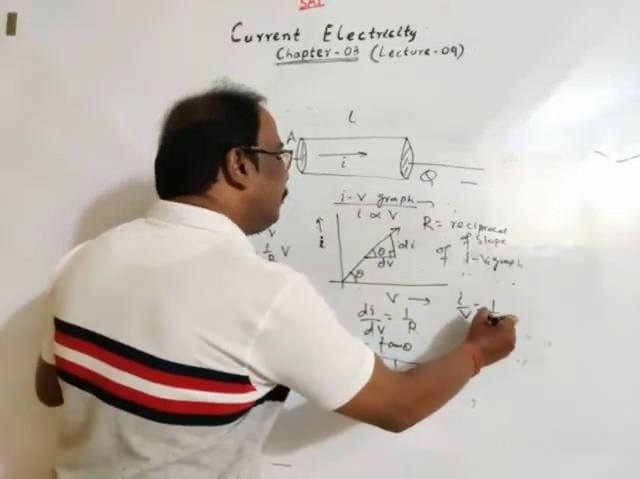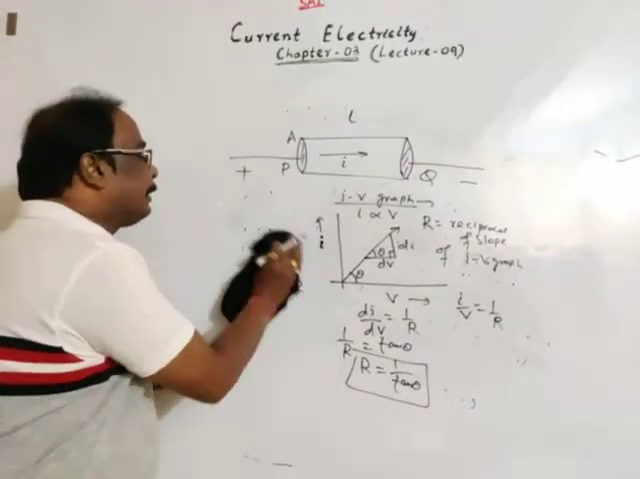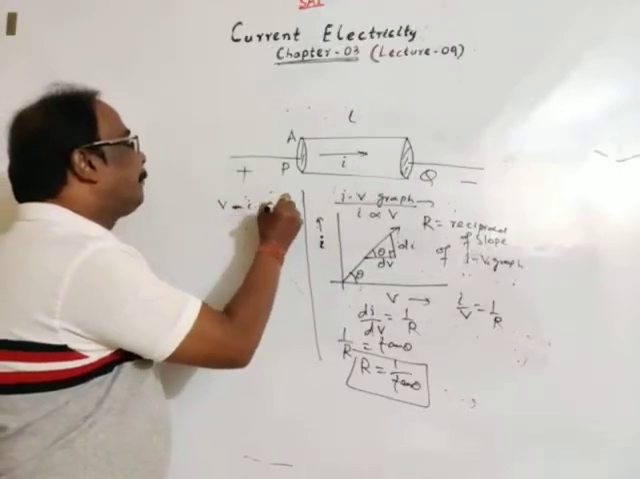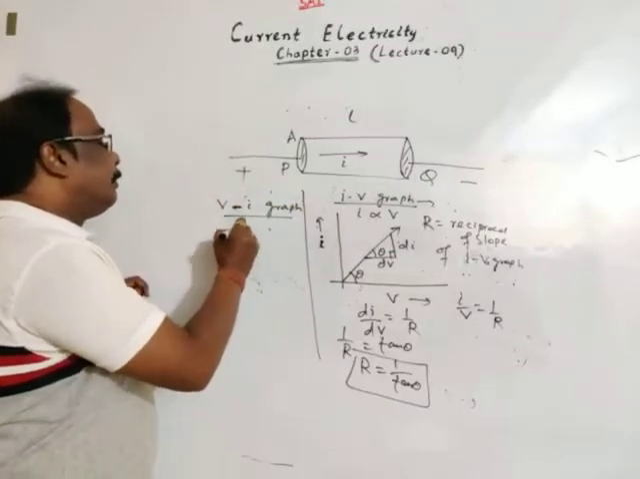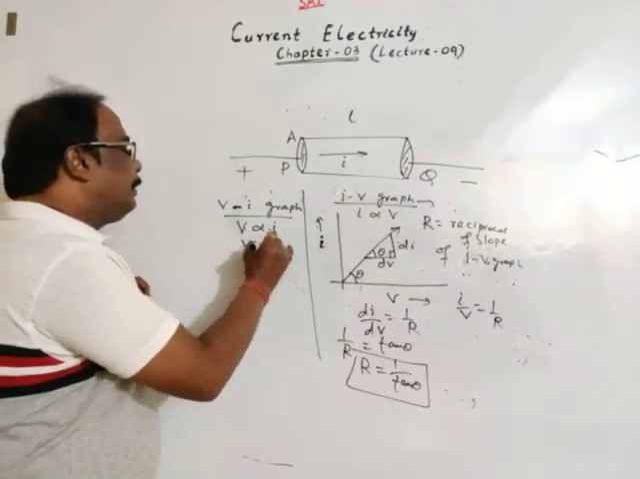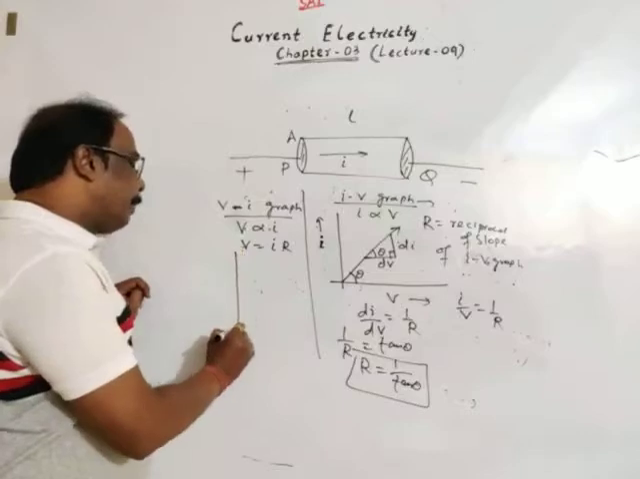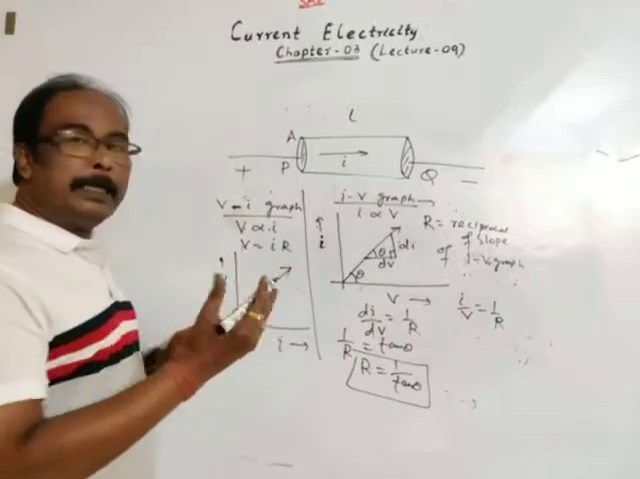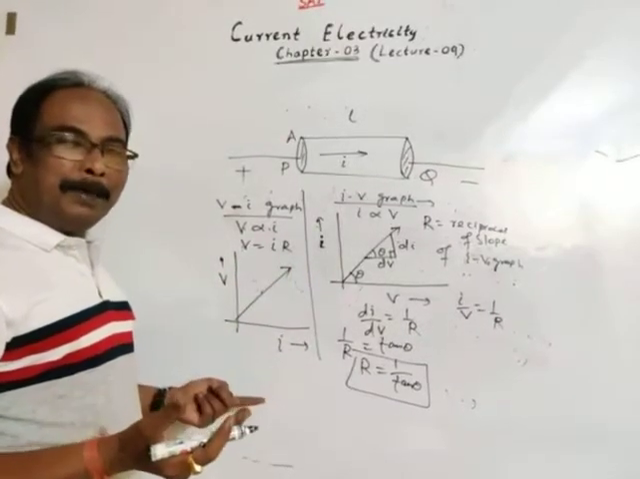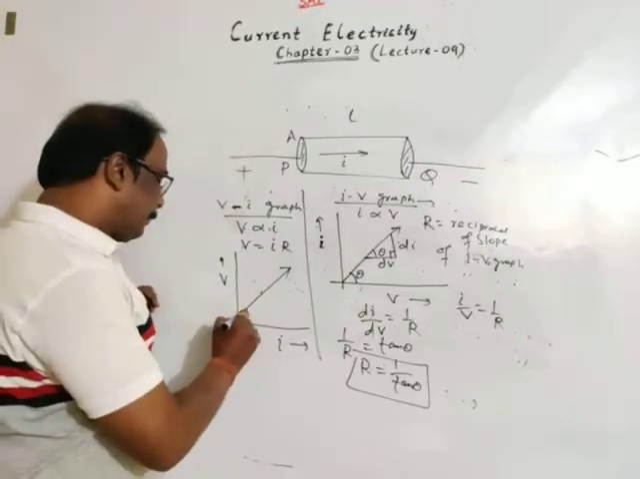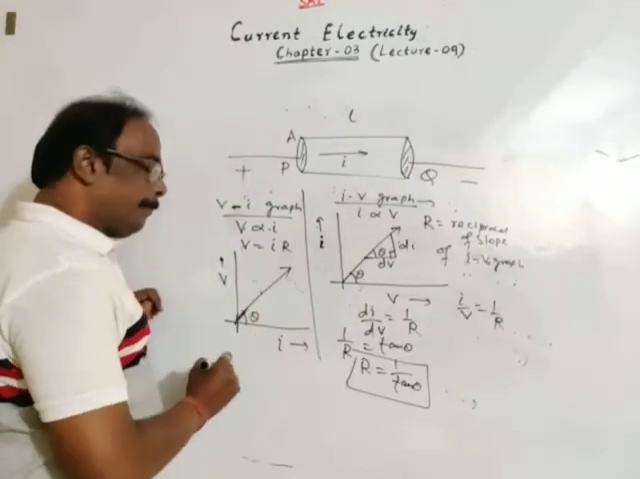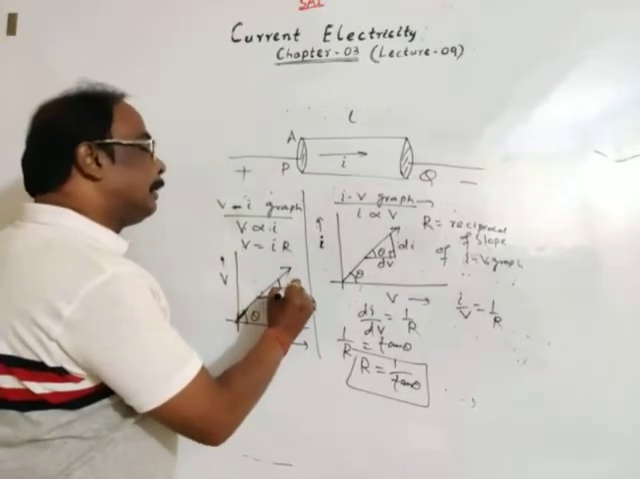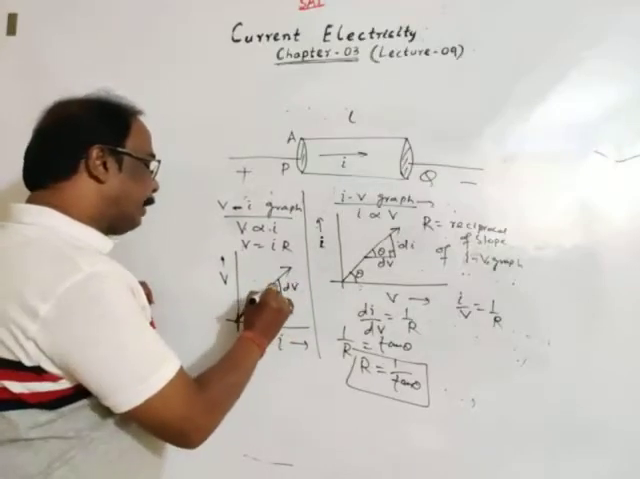I by V is equal to 1 by R. Okay. If you take the VI graph, then V is proportional to I, or V is equal to IR. If you again plot a graph between V and I, the graph will be found to be a straight line. Then this angle is theta. Again, if you take a small segment, then this is dV, this is dI. This angle is also theta.